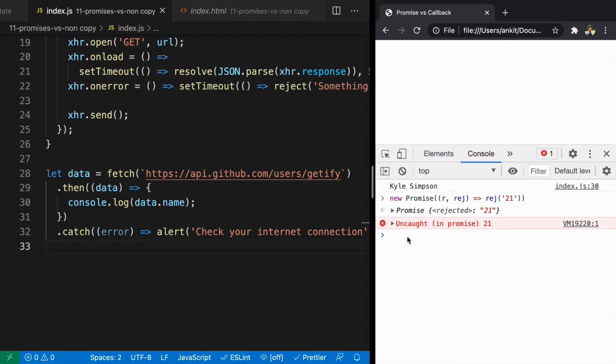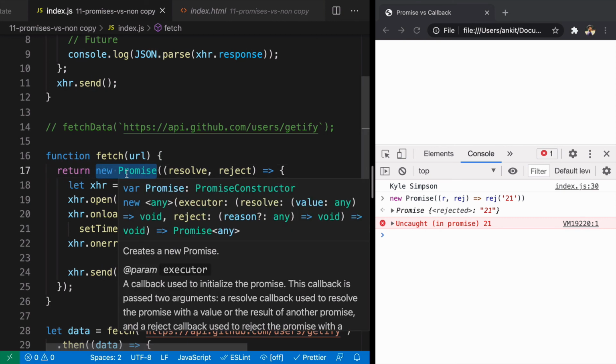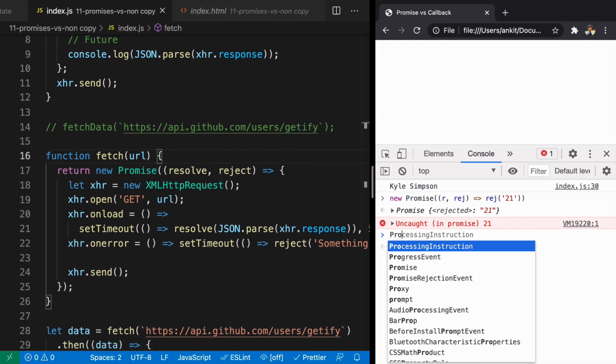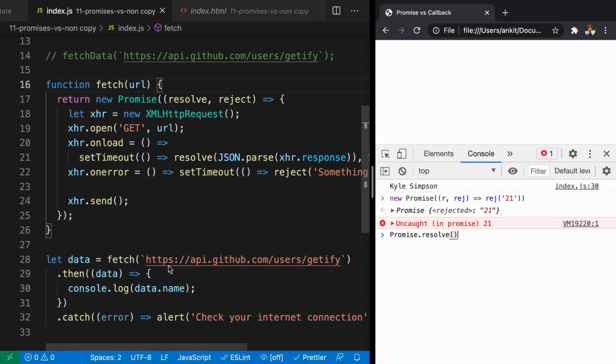A static method is a method you can only call on the constructor, not on the instance of a constructor. So when you say new Promise, it creates a new instance, that is the object. And a static method can only be called on the constructor itself. So you say Promise, and when you add a dot in front of the constructor, you will get the names of all the static methods on that Promise. A few methods that we use a lot are resolve. You can resolve a promise at the same time. You don't have to write a dot then or something like that.